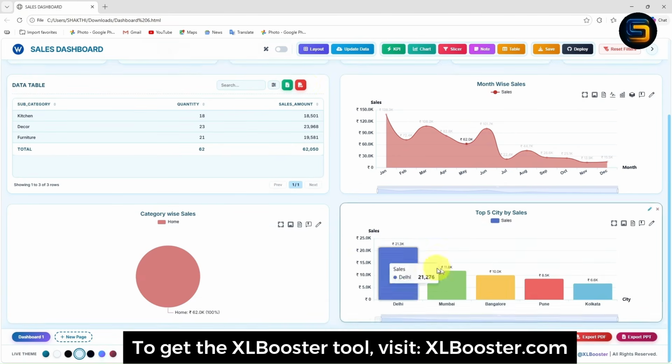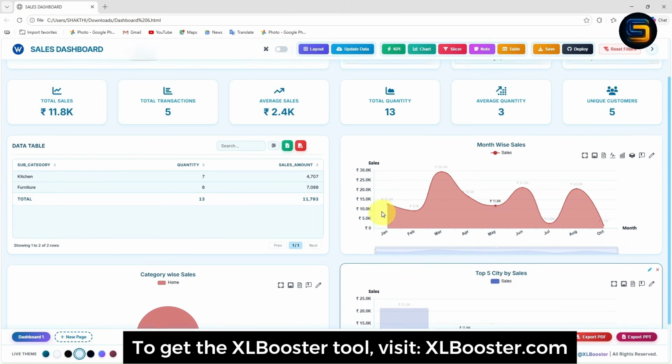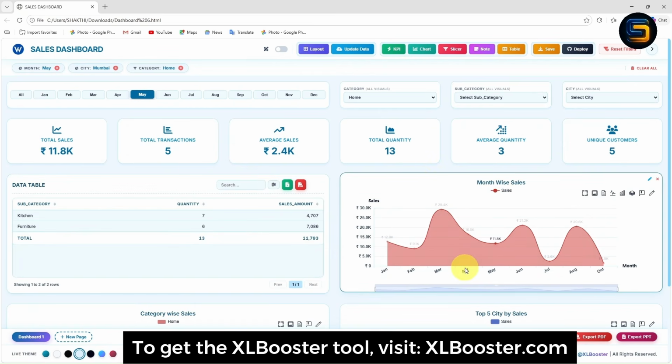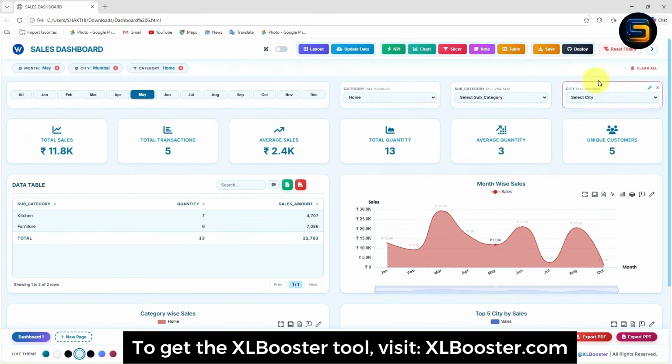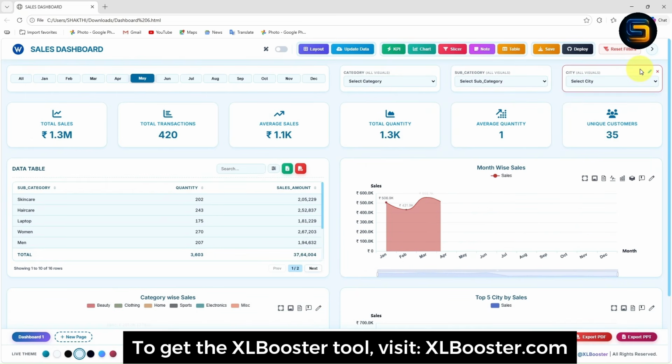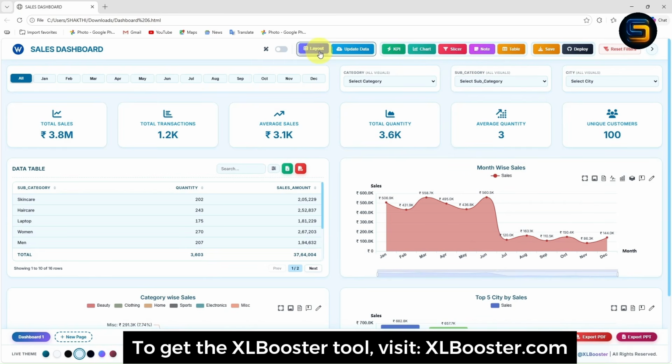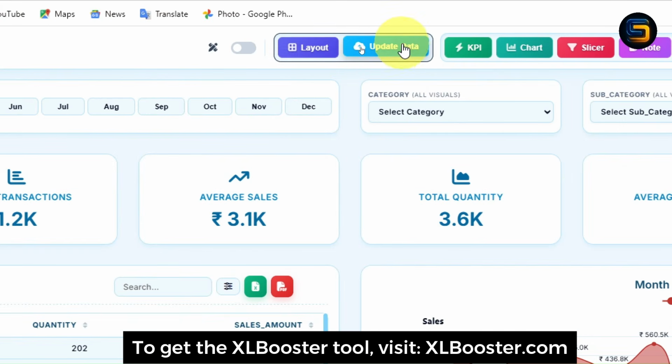In the same way, if I click on any one of the cities, let me click on Mumbai. This dashboard is completely dynamic and you will get the filtered records of Mumbai. If you want to clear the filter from here, you can clear all, and from here you can reset the filter. From here you can change the layout of this dashboard. You can update the data.